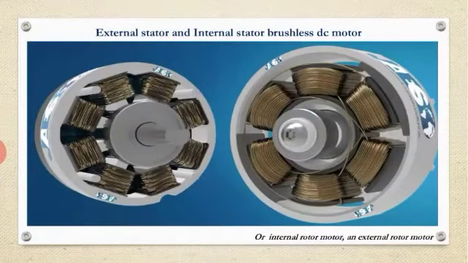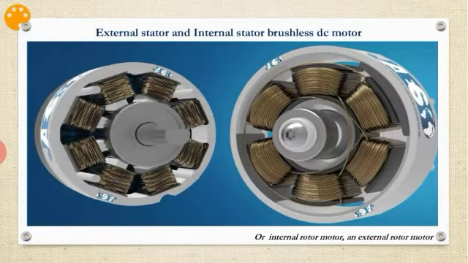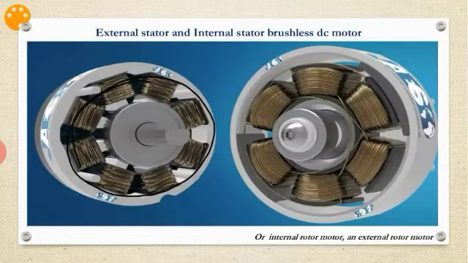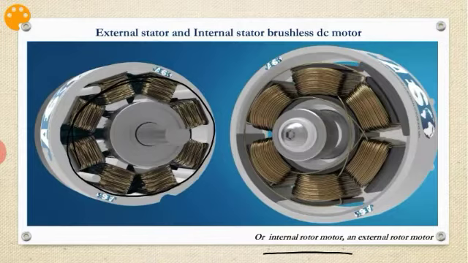And here there are two types: external stator and internal stator brushless DC motor. The first one is external stator. So the stator is external, and if you look at this, the stator winding is placed here. The rotor is internal, so we can say internal rotor motor or external stator motor, both. This is the internal rotor.